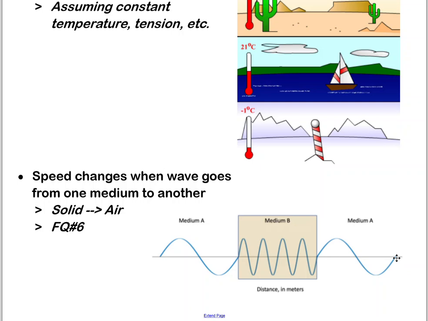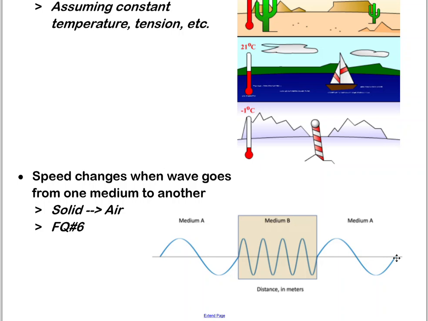We'll take a much deeper dive into this when we look at focus question 6, but for now, it's just important to understand that we can change the speed of a wave by the medium that it's in, and changing from one medium to another can speed up or slow down a wave. An example would be knocking on your desk.